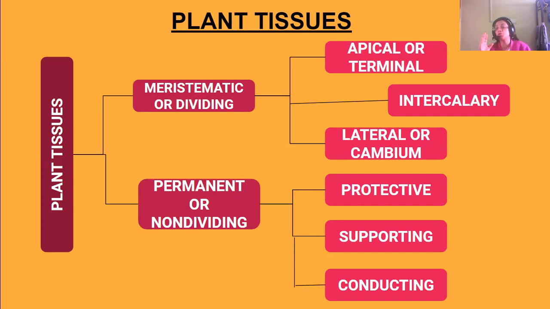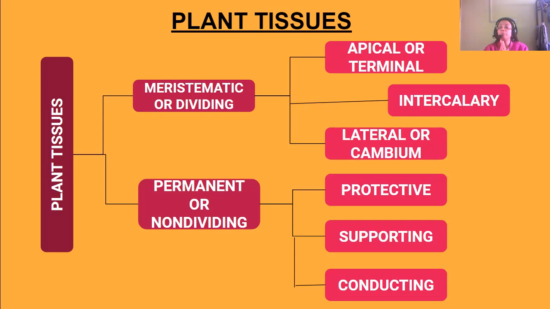Now, meristematic tissues are of three types, that is apical or terminal meristem, intercalary meristem, and lateral meristem or cambium. Permanent tissues are of three types, that is protective, supportive, and conductive. The meristematic tissues, as they can divide, add to the growth of the plant. Due to these meristematic tissues, the plant can grow both in height as well as in width.